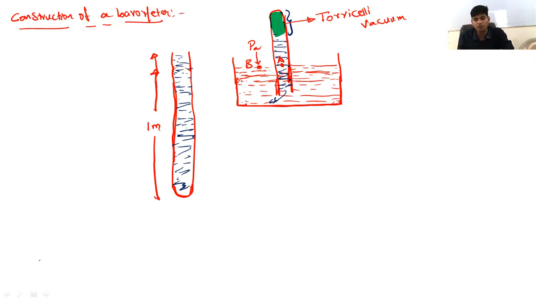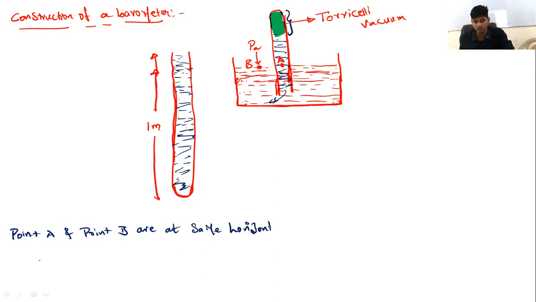If you observe point A and point B, point A is inside the mercury tube, and point B is kept open to the atmosphere. We can observe that point A and point B are at the same horizontal level. We can write that point A and point B are at the same horizontal level. Both points are at the same horizontal level, correct?